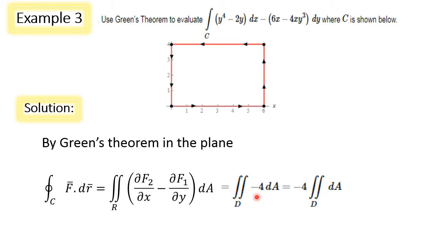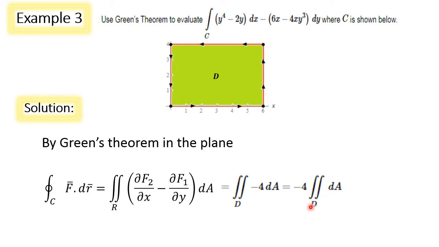In previous two examples, the integrand is a function of x and y. So we computed the double integral as volume beneath the surface and above its projection. Now this integrand is a constant. So we can very well take the constant outside and rewrite the integral as minus 4 times double integral over D dA.